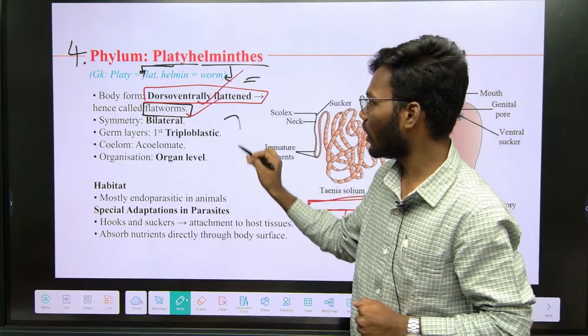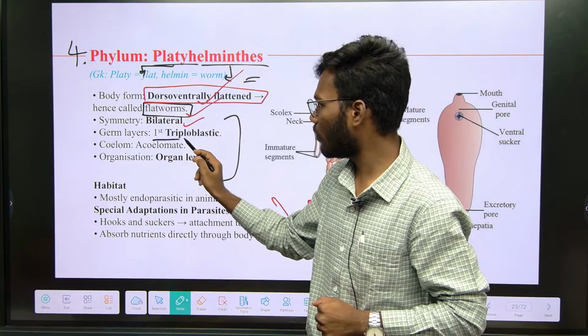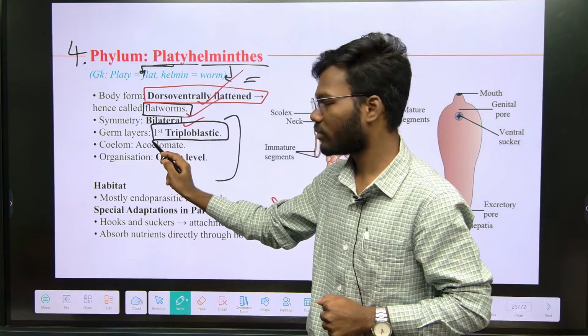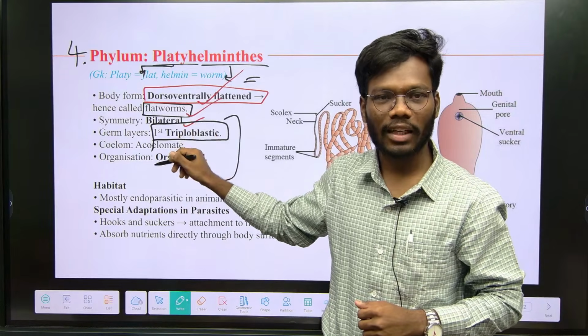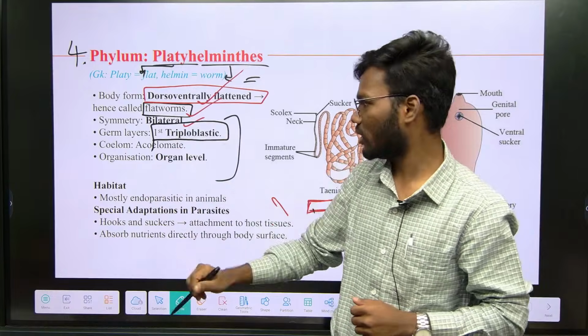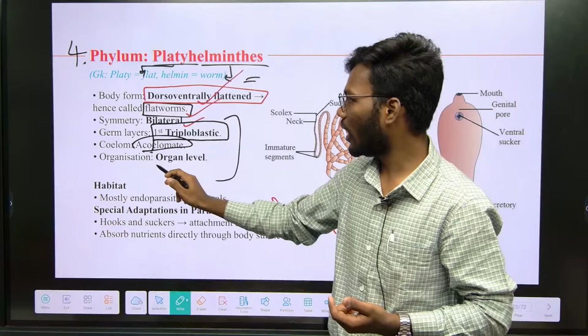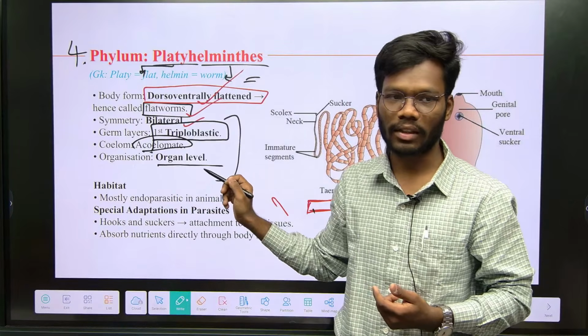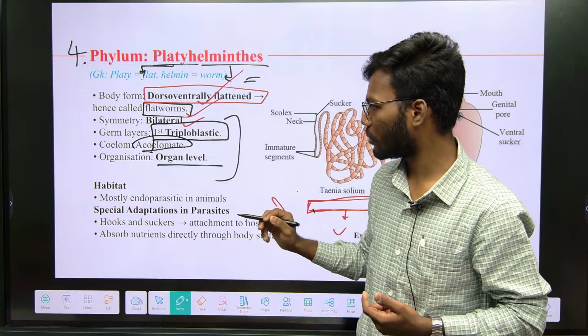Understand? And this is a bilateral symmetry. I mentioned first, triploblastic. Up to now we discussed only diploblastic animals. So in Platyhelminthes, the key feature is that these are the first triploblastic animals. And as you know, these are acoelomates. And organ level of organization also starts from Platyhelminthes. So we have to remember this.